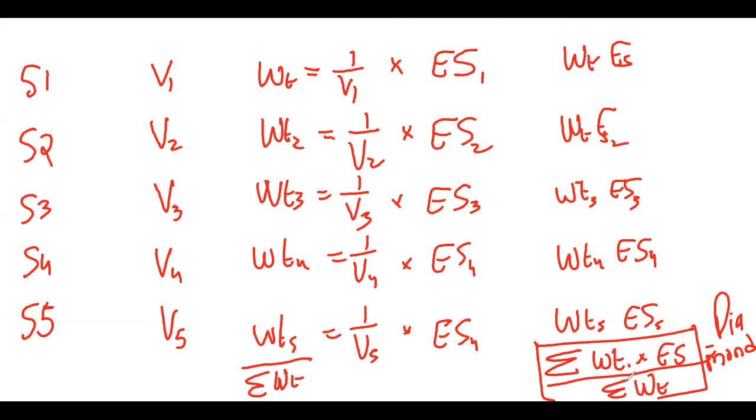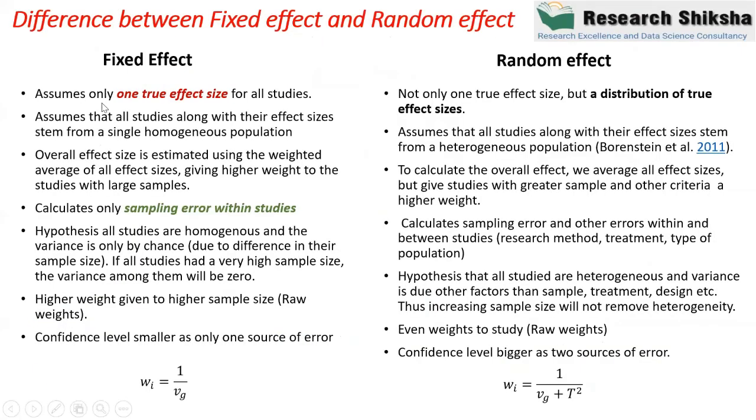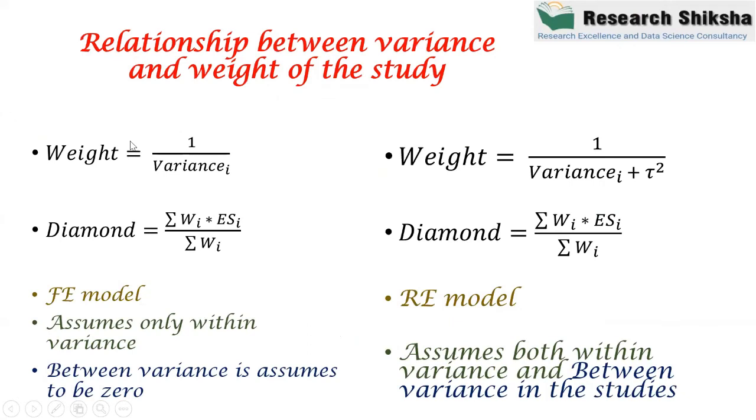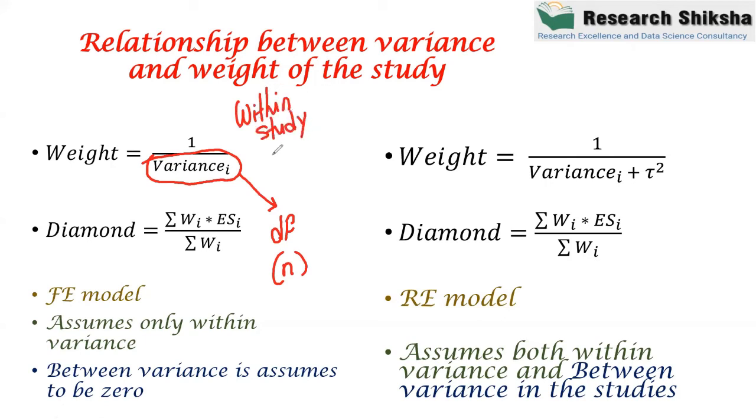But in this formula, there is one catch. So what is the catch? Let me show you that. As I told you, what is weight? Weight is equal to 1 upon variance, and the diamond is calculated by this, right? And this variance, if you remember, depends upon degree of freedom or sample size. So this variance is known as within study variance.